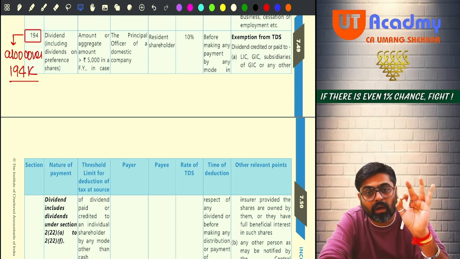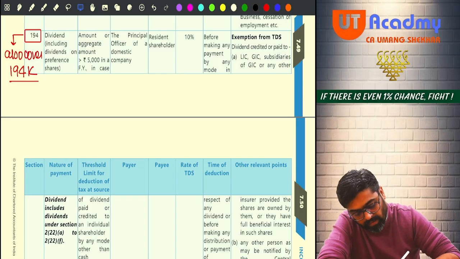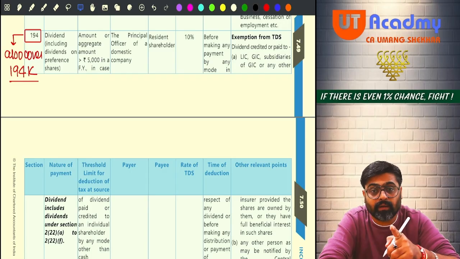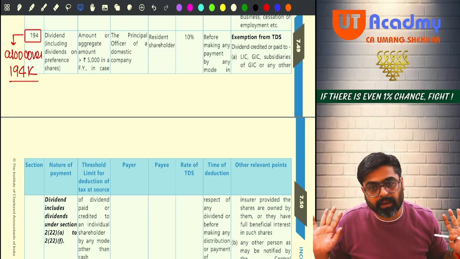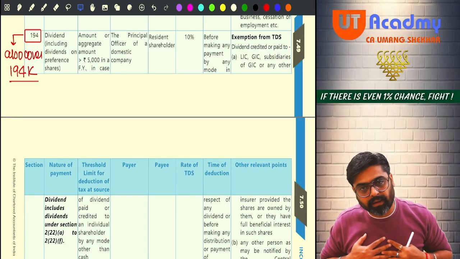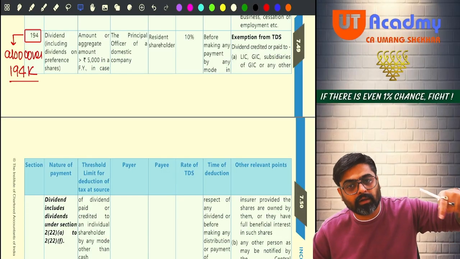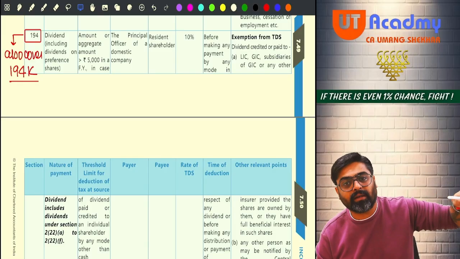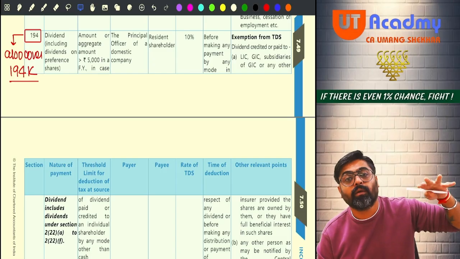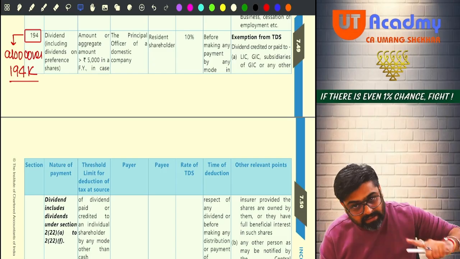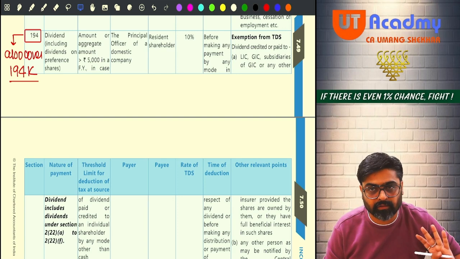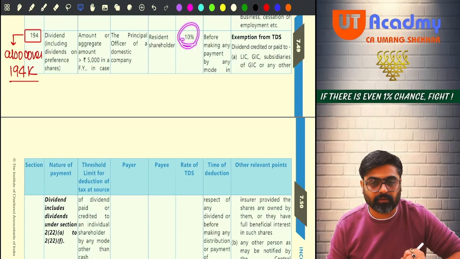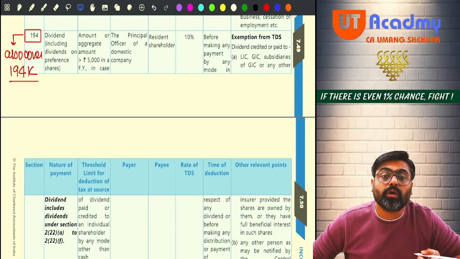total amount of dividend during the year more than 5,000. Total dividend coming from this. See, become a company and think as a company. You are a company? Yes. To your one shareholder during the year, if the aggregate dividend you are going to pay to that shareholder is more than 5,000, then on that entire dividend you are supposed to deduct the TDS. That is what 194 says. At what rate? 10%.